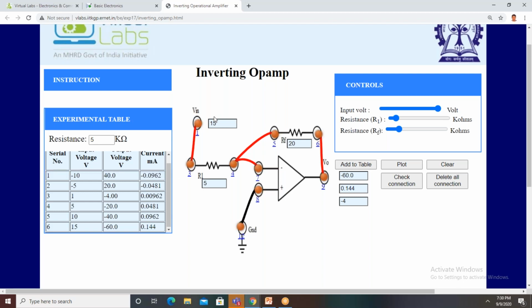Is it okay? Yes, sir. Any doubts? If you have any doubts, you can post in the chat box or you can unmute yourself and ask directly. So nothing to worry. The procedure is available here. You follow the procedure, you will definitely get the output.